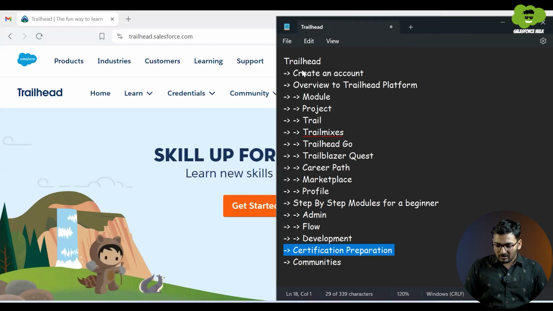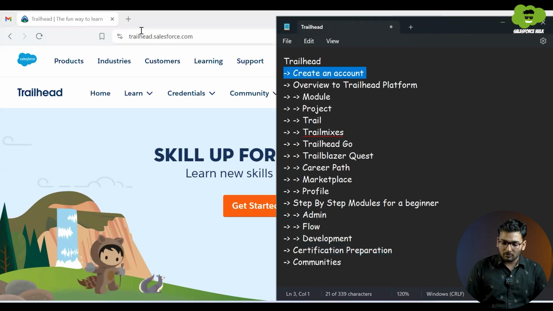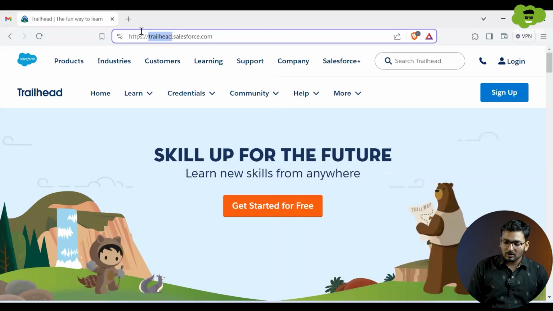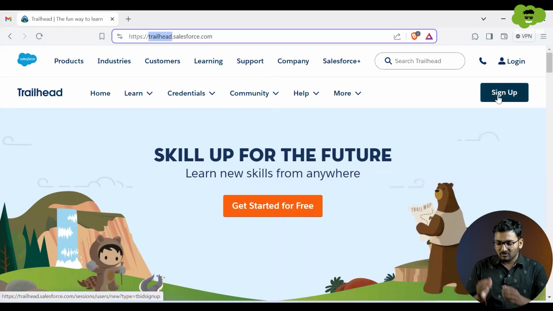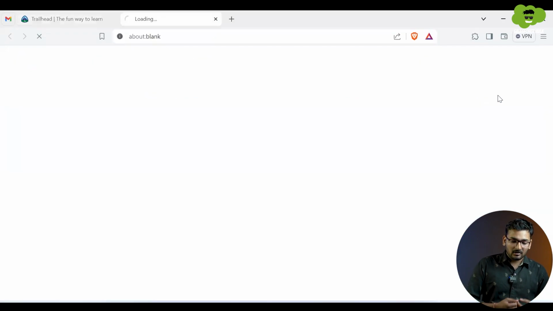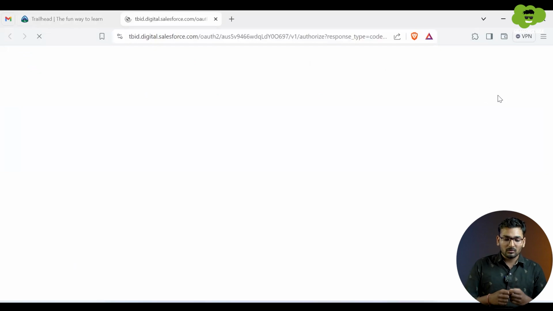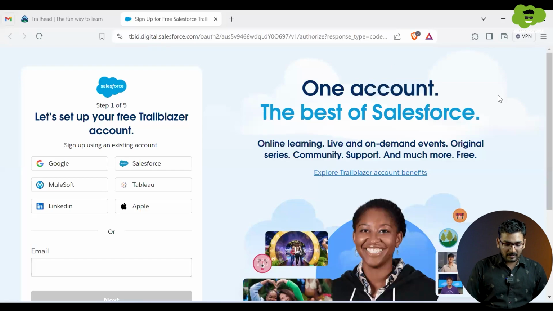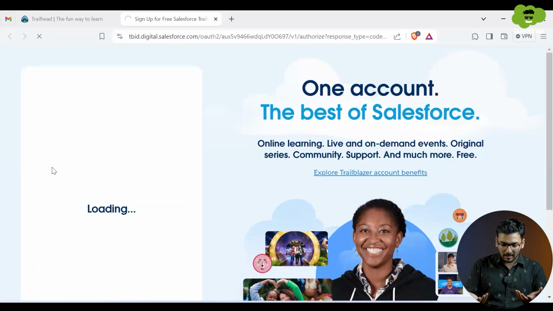So first of all, creating an account. In order to create an account over Trailhead, you have to go to trailhead.salesforce.com and click on the button at the top right corner, which is the sign up button. Click over here and then it will redirect you to the page where you can sign up and create this Trailhead account through Google, Salesforce, MuleSoft, Tableau, LinkedIn or Apple. So I'm signing up using Google, using my company account. You can use your personal account.